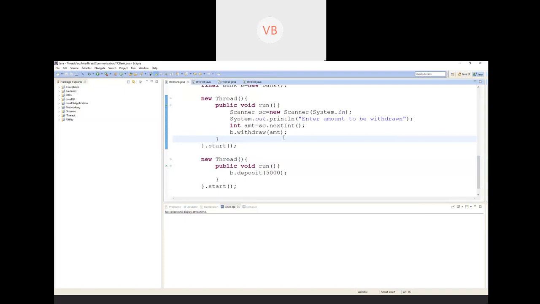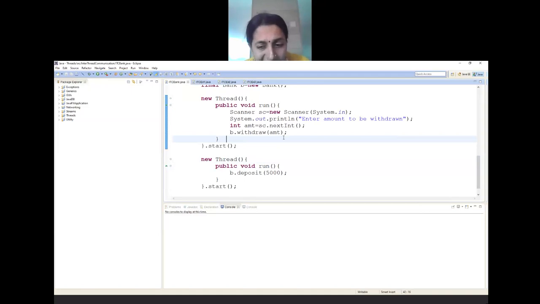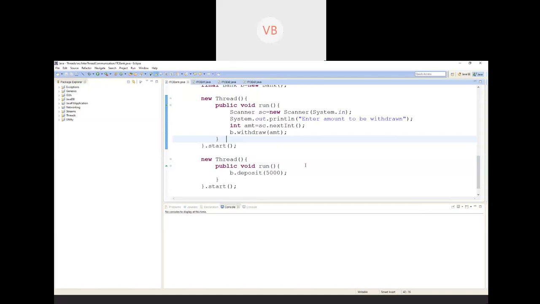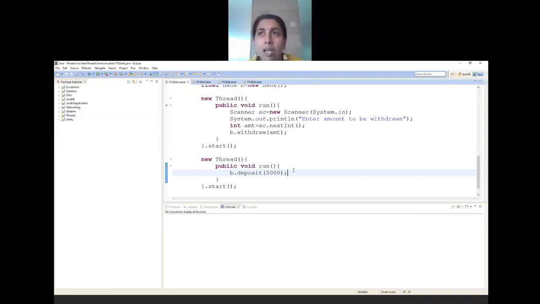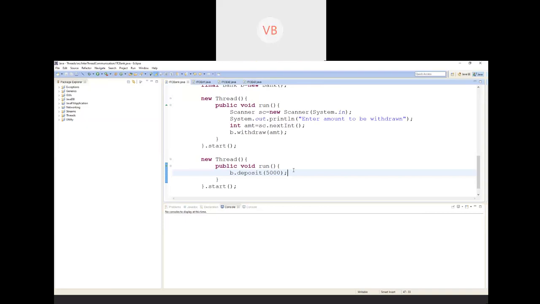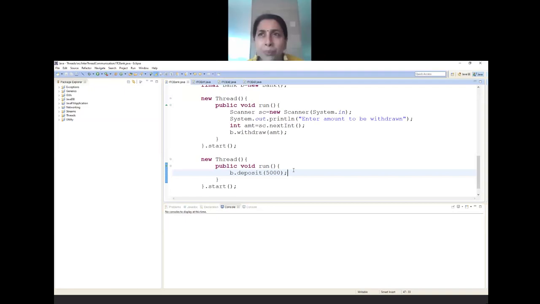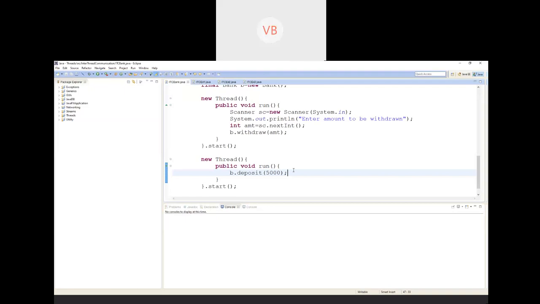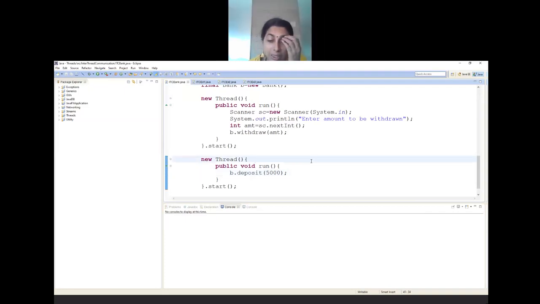Ma'am, that factorial printing and all maybe. Okay, I had given an assignment. No, ma'am, you told us to print with four threads, factorial, even odd, sum of even numbers and sum of odd numbers with proper synchronization. And one other is factorial printing, and we have to create four thread classes like that, ma'am. One is even odd class thread. Okay, so you are getting confused with static synchronization?